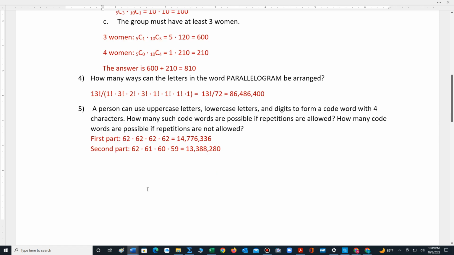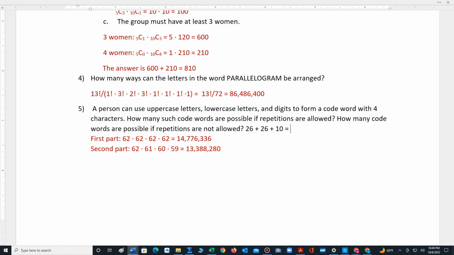Moving on to number 5, it says the following. A person can use uppercase letters, lowercase letters, and digits to form a code word with 4 characters. How many such code words are possible if repetitions are allowed? So first of all, let's think about this. We have 26 uppercase letters plus 26 lowercase letters plus 10 digits.